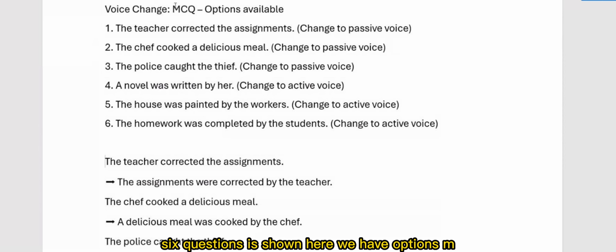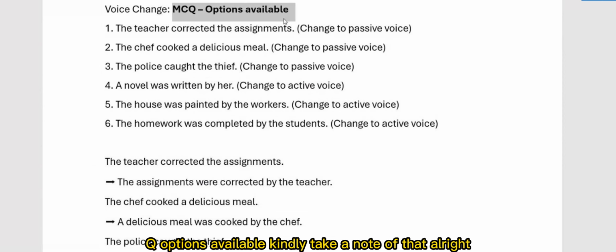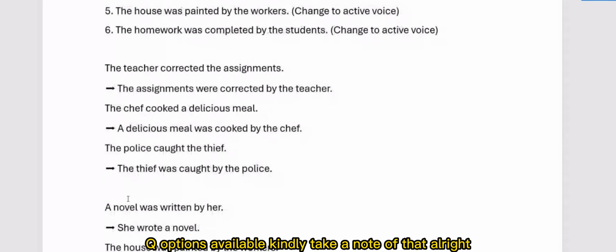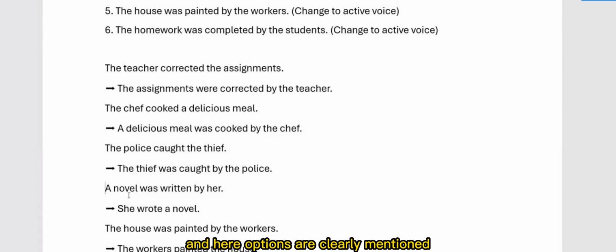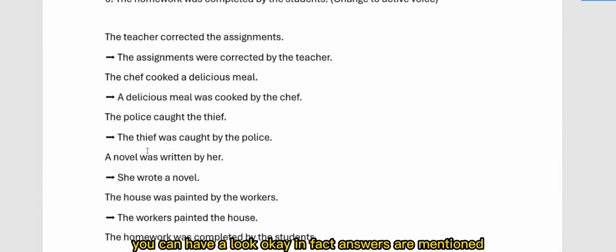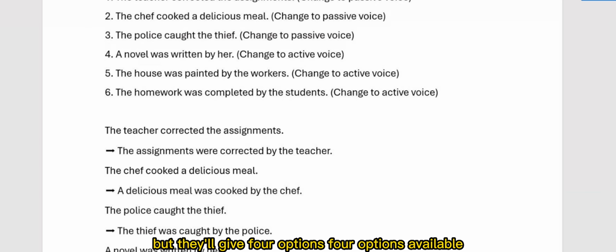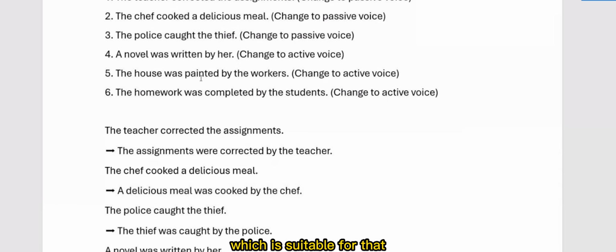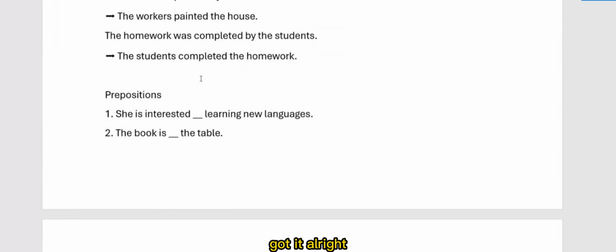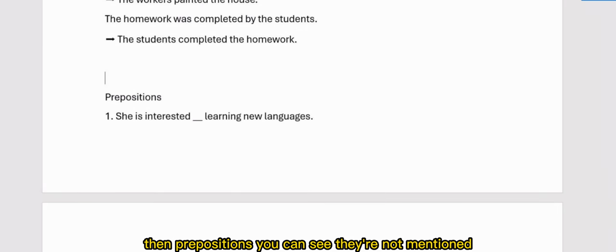Six questions are shown here. We have MCQ options available. Kindly take a note of that. Here options are clearly mentioned. You can have a look. In fact, answers are mentioned, but they'll give 4 options. You need to select one among them which is suitable. Got it. Right.